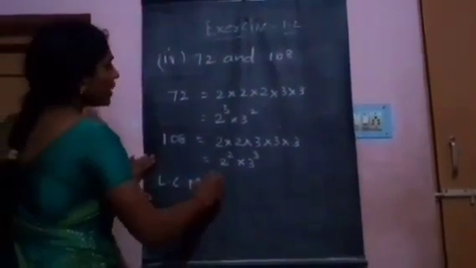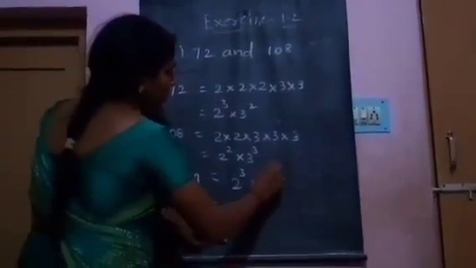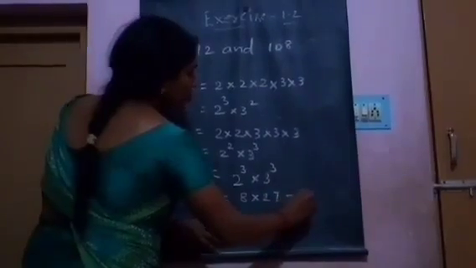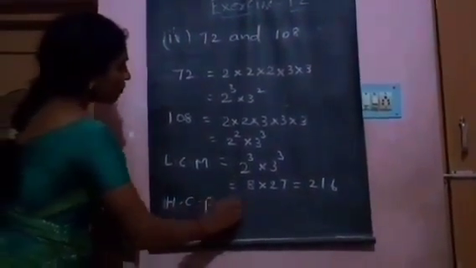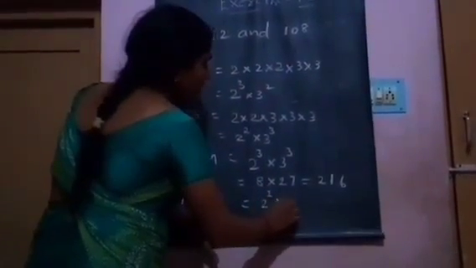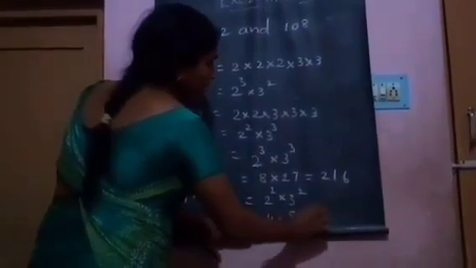LCM of 72 and 108 is 2 cubed into 3 cubed, that is 8 into 27 equal to 216. And HCF of 72 and 108 is 2 square into 3 square, that is 4 into 9, that is 36. Go to next problem.